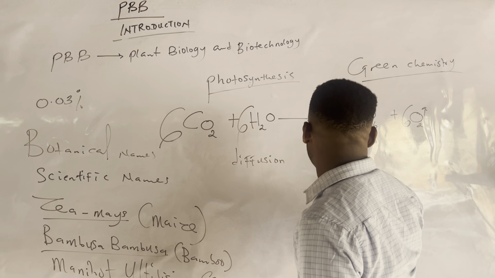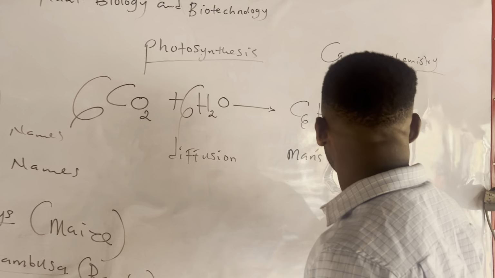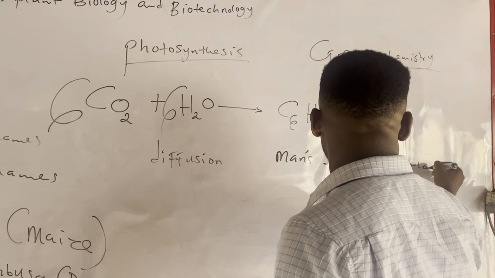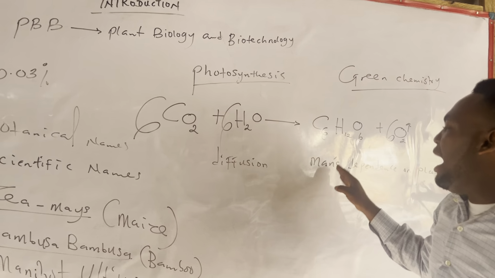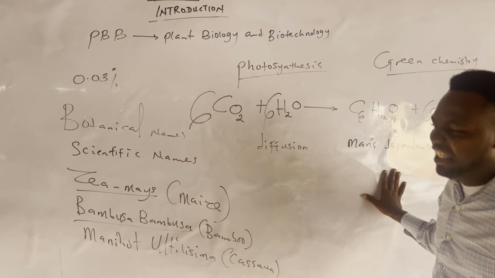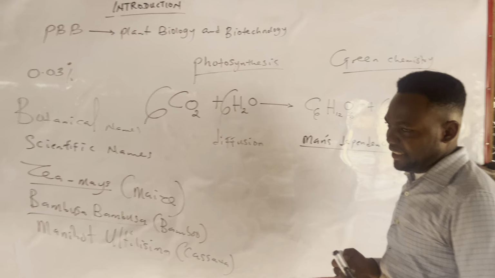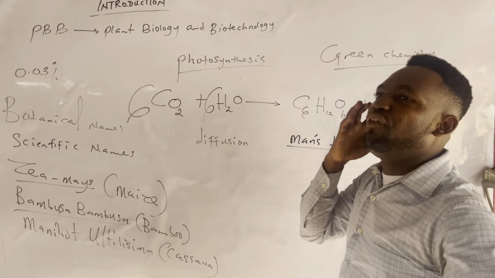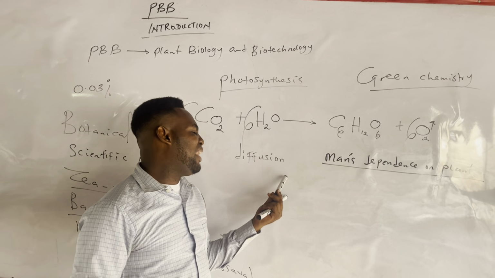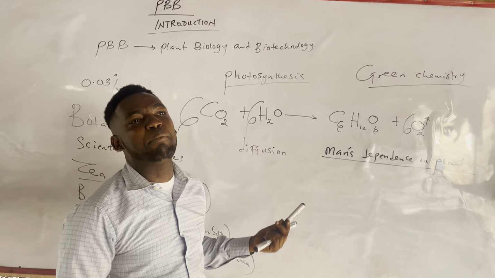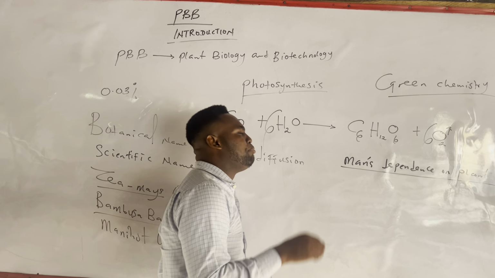And then, the part called man's dependence on plants. When we say man's dependence on plants, class, what it will mean is, how are plants important to human beings, me and you? And I'm diving into that now by giving you some plants here. If you notice, there are herbal medicines. It then means some leaves of plants are used for medicinal purposes. For example, Carica papaya. When we say Carica papaya, we mean pawpaw.